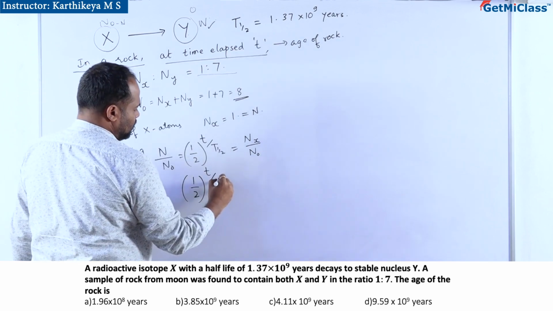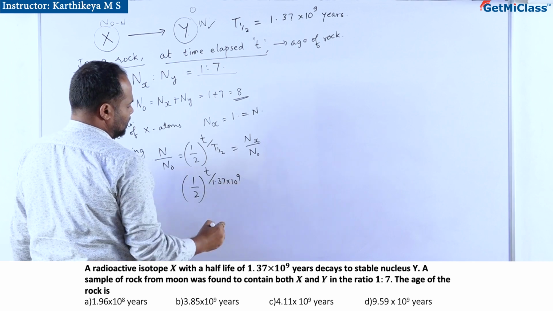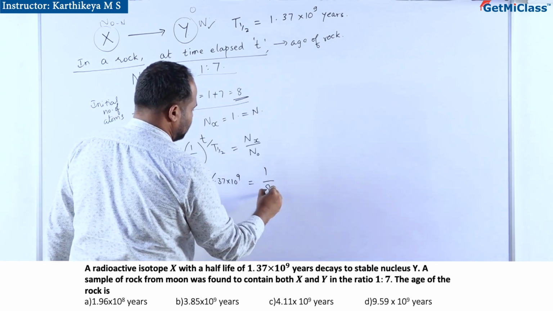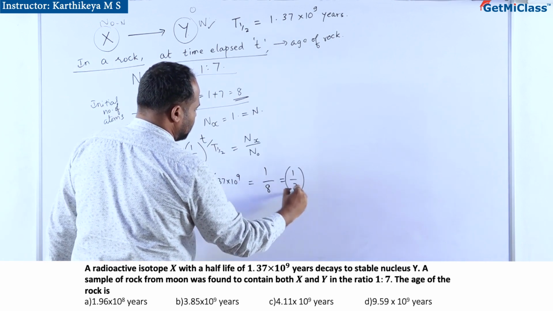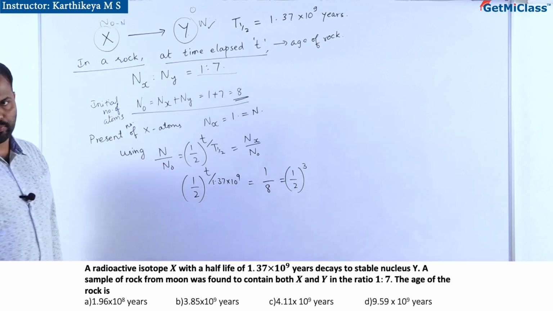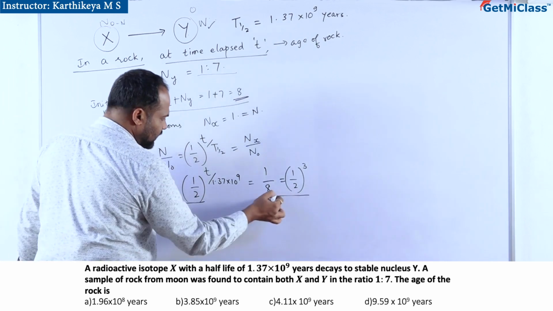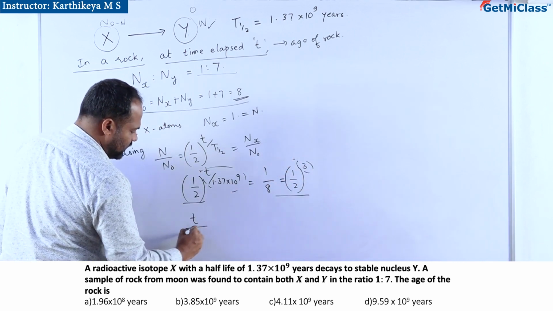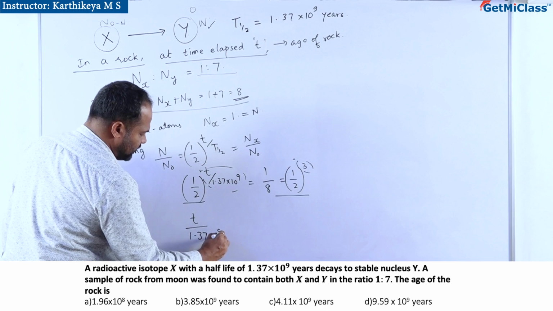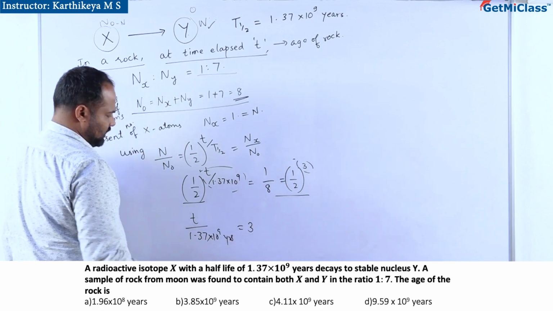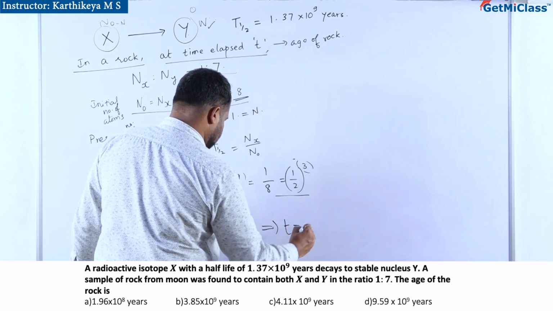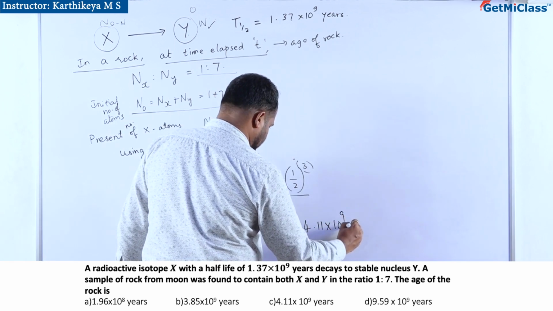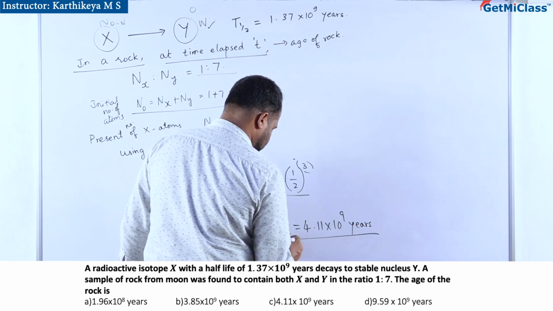Half-life is given as 1.37 into 10 to the power 9, and Nx is 1, N naught is 8. So 1 by 8 can be written as 1 by 2 whole cube. Since the bases are same, I can compare the powers directly. That is T by 1.37 into 10 to the power 9 years is equal to 3. This implies T is equal to 4.11 into 10 to the power 9 years.